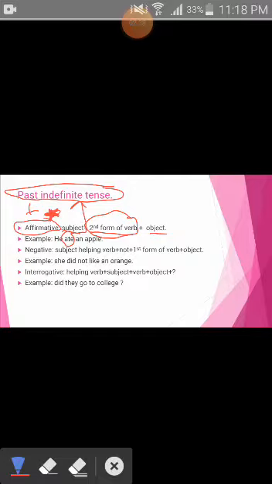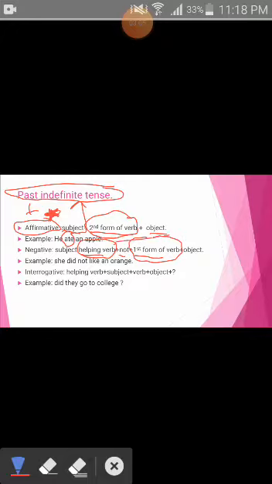In the negative, you use helping verb, the use of not, and then the first form of the verb. Here you must know that when helping verb comes, then the second form of the verb changes into the first form of the verb. In the negative of the past indefinite, you do not use the second form of the verb, you use first form of the verb, but the helping verb is used.